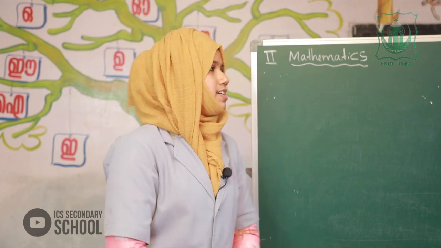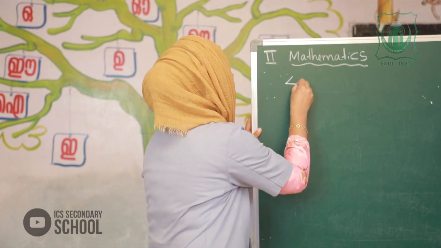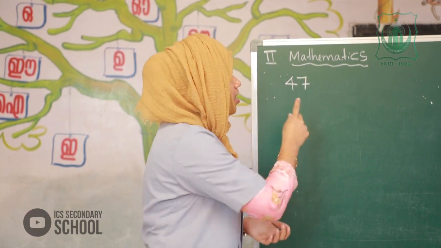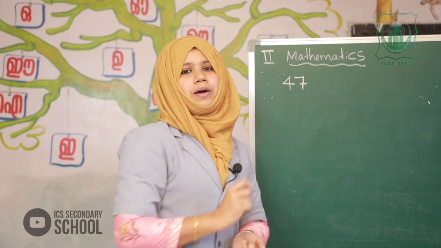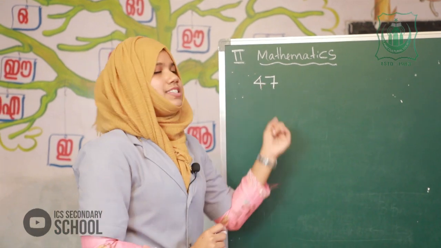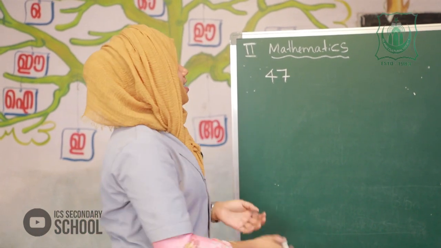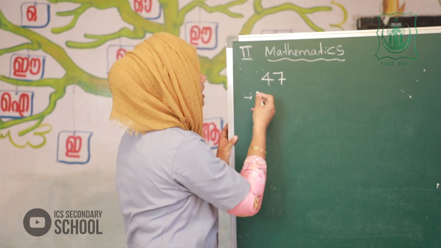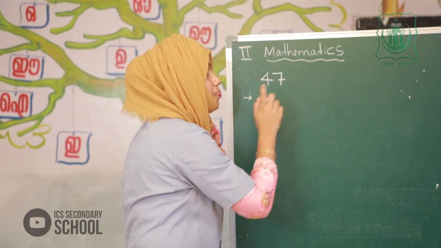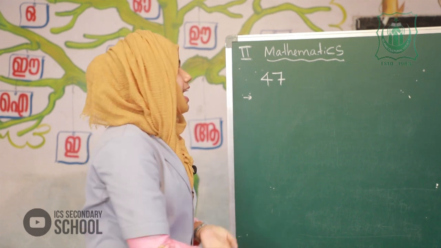All of you listen here. The number, okay, this is 1-digit or 2-digit number? This is 2-digit number. Very good. Which number is this? Yes, this is 47. Okay, so 7 in which place?